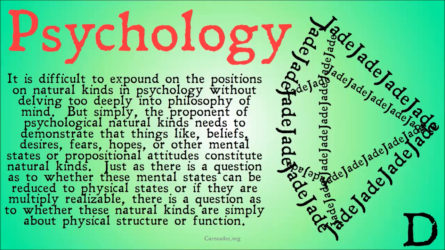And we're going to run into a lot of difficulties here, because just as there is a question as to whether these mental states can be reduced to physical brain states, or if they're multiply realizable by things like computers or aliens that have drastically different brain chemistry, there's also a question as to whether or not these natural kinds are simply about physical structure, that microstructuralism we had in chemistry, or about function as well. Are these natural kinds classifying beliefs just in terms of human beliefs, or are they classifying beliefs in terms of beliefs that things like computers or aliens could have as well?